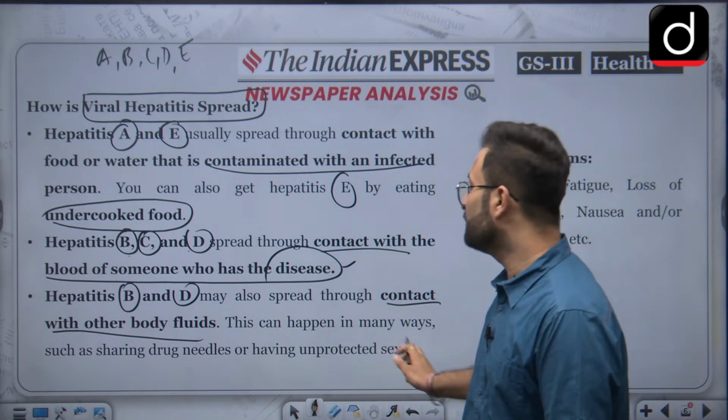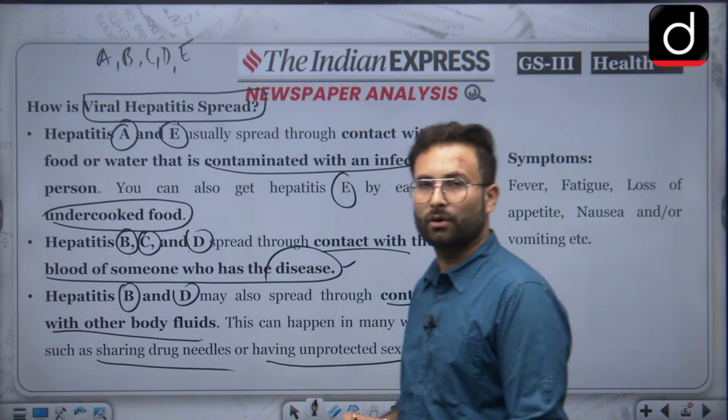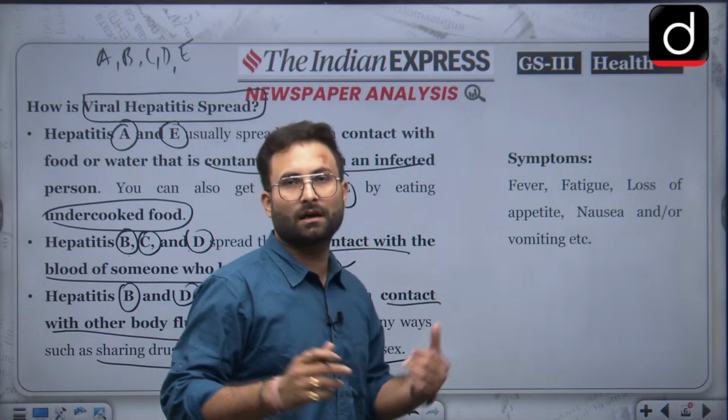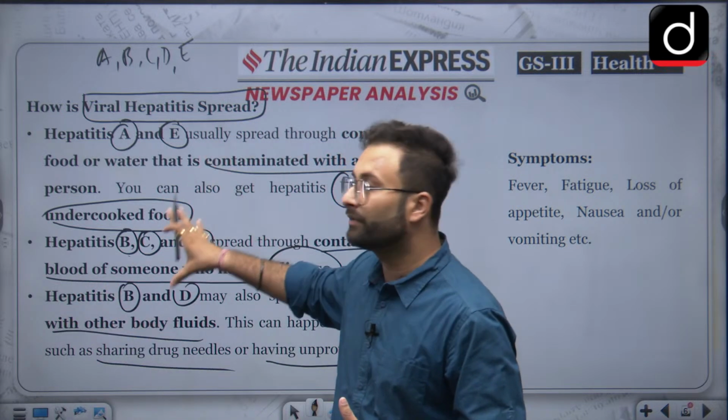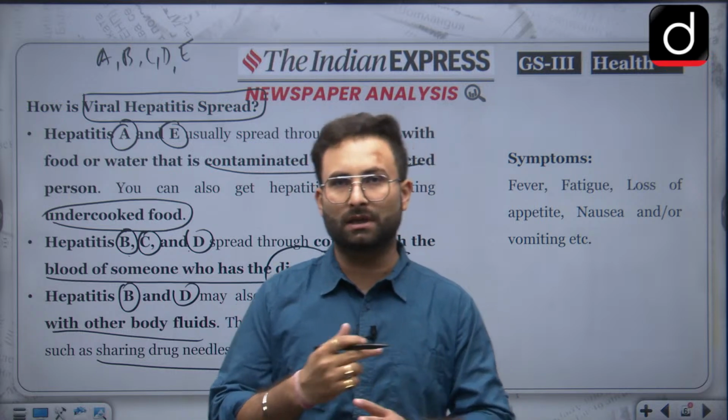It can happen in many ways, like sharing drug needles, having unprotected sex, etc. So these are the ways hepatitis is spreading. Since these different types of hepatitis have different ways of spreading, please remember that, because there are chances that they will get you confused.